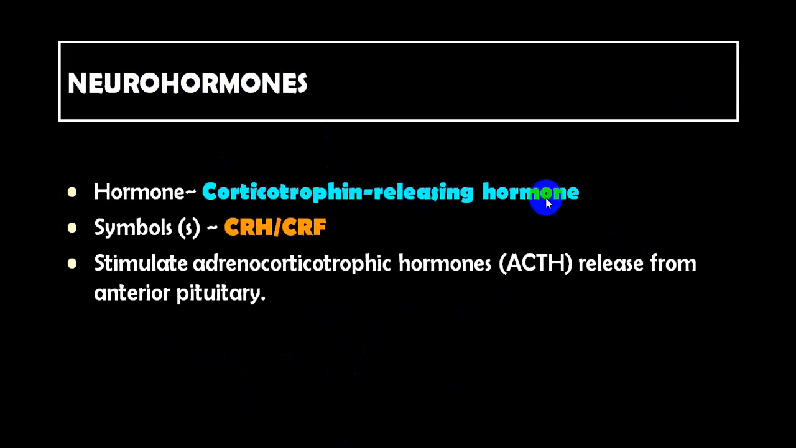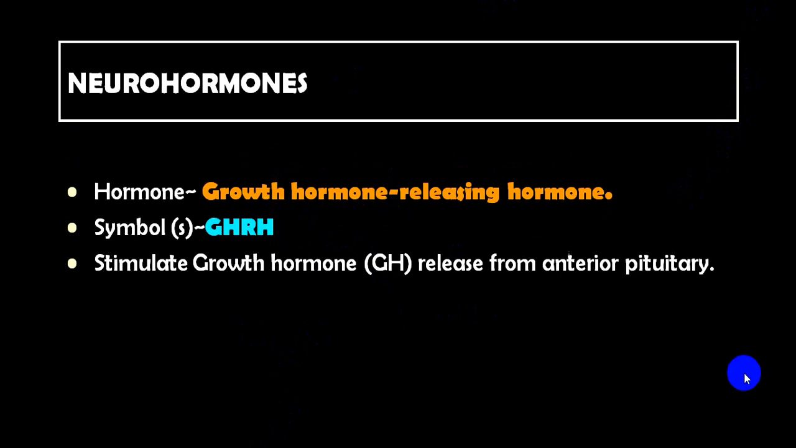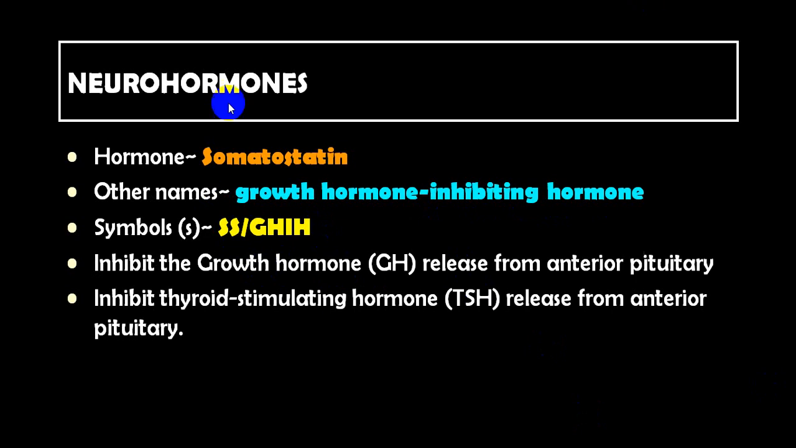Corticotrophin releasing hormone, or we call trophic hormones. So CRH or CRF will stimulate secretion of ACTH from the anterior pituitary. Gonadotropin releasing hormone is also called GnRH or LHRH. It will stimulate release of FSH and LH from the anterior pituitary. Growth hormone releasing factor or releasing hormone will release growth hormone from the anterior pituitary.